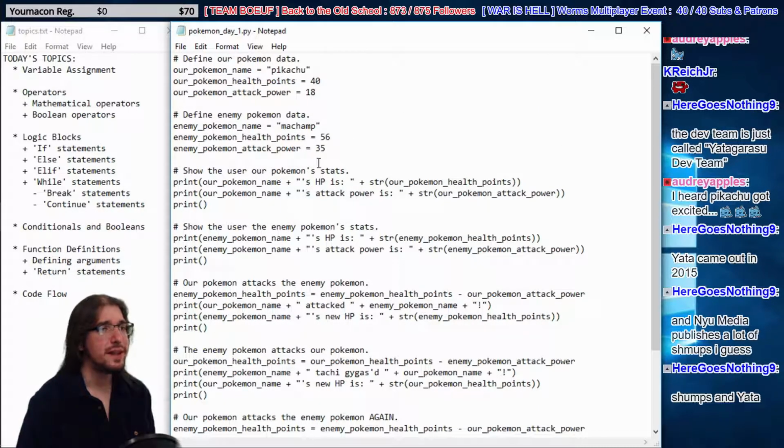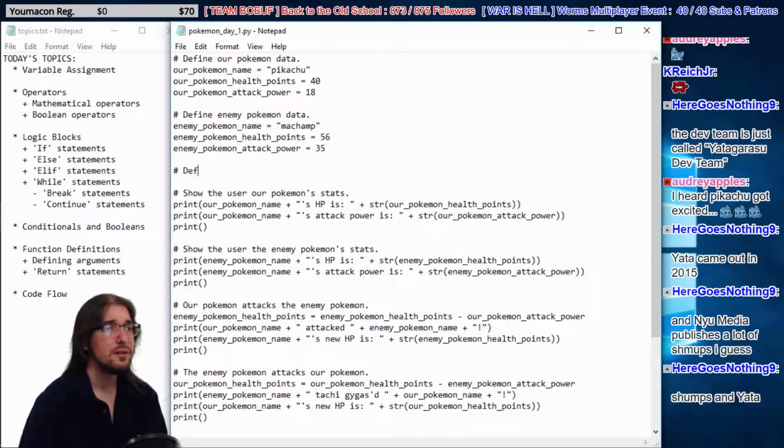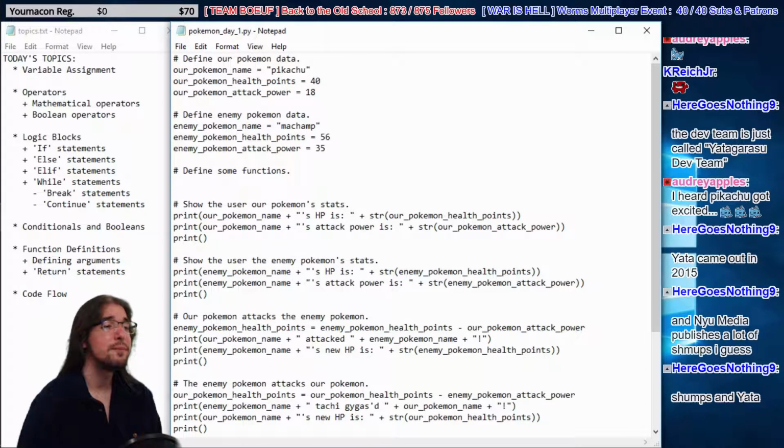So here we've defined some data, right? Let's actually make a new section here. Let's define some functions. We're going to make our own functions, right? We know we've been using some that are built into Python. We've been using print, which is built in, and str, which is built in. Let's make our own function. To make your own function, you have to define it. So def space. That's telling Python to define a new function, and we can name it.